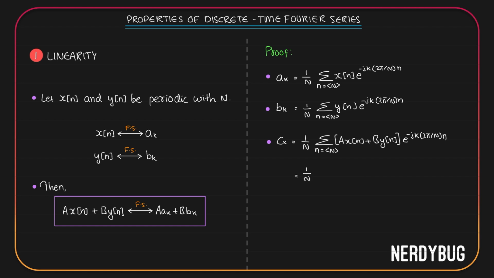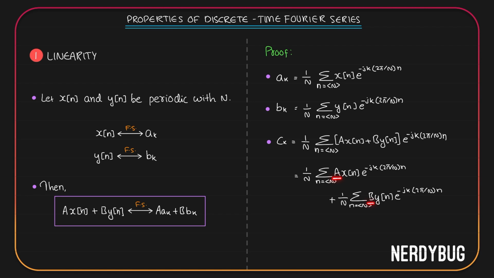The first one will be 1 by N summation n takes N consecutive integer values, a x of n e raised to minus j k 2 pi by N, plus the second term will be 1 by N summation where n can take any N consecutive integer values, b y of n e raised to minus j k 2 pi by N.